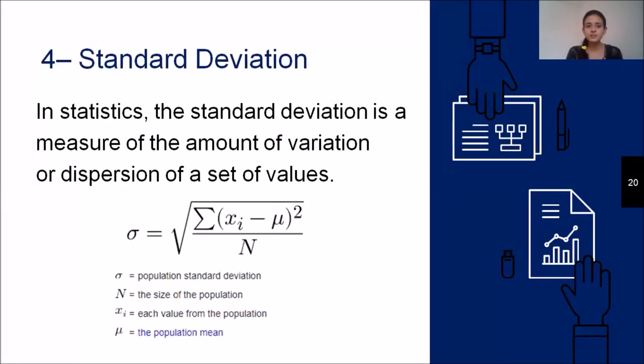So what is standard deviation? In statistics, the standard deviation is the measure of the amount of variation or the dispersion of a set of values, that we have already seen. So it is the square root of the variance, we can say.